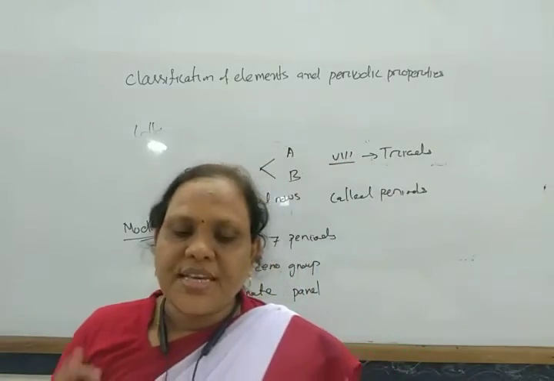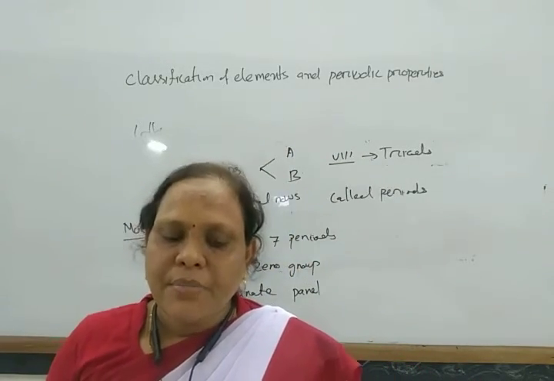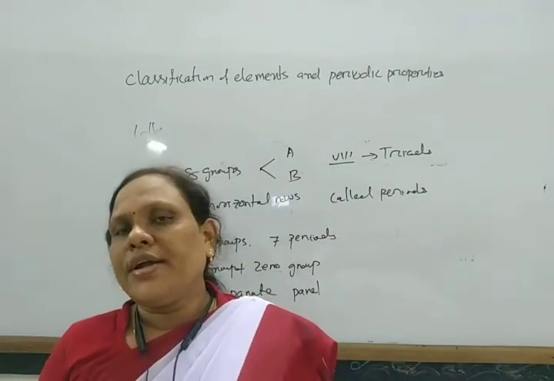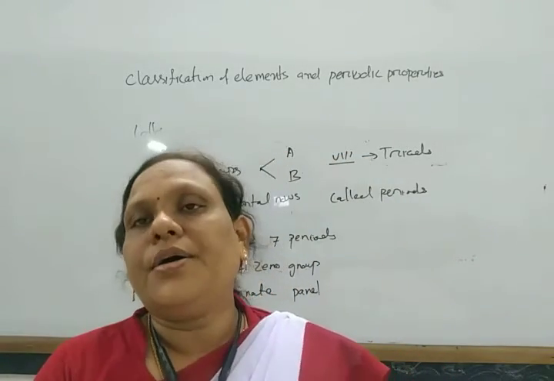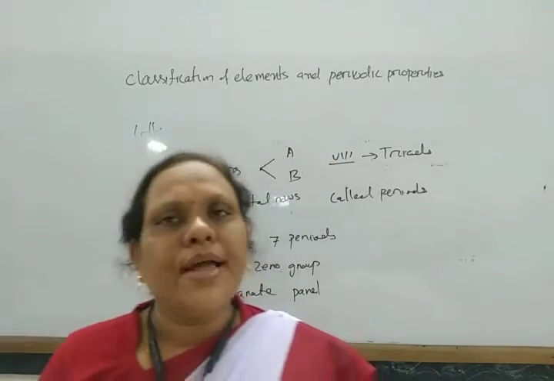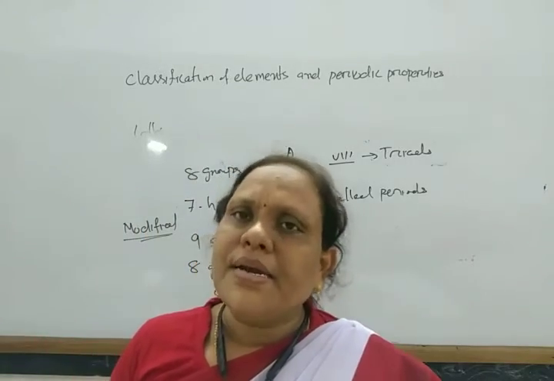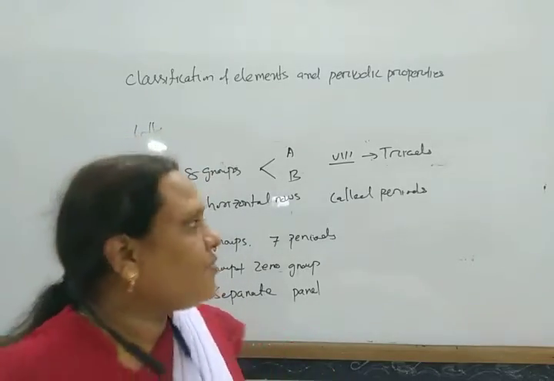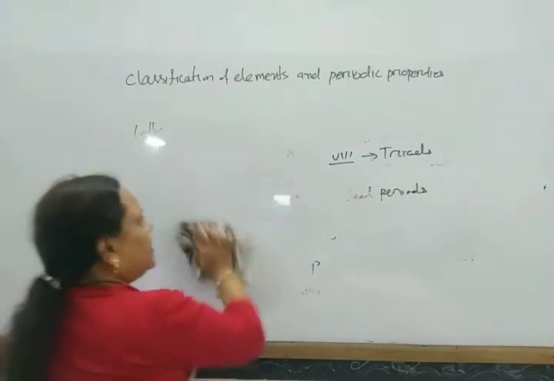So for the first time elements were arranged in tabular form, and this gives an idea for the discovery of some elements, and also gives an idea for the correction of atomic mass of some elements. Although it has some advantages, this Mendeleev's periodic table also has some disadvantages.